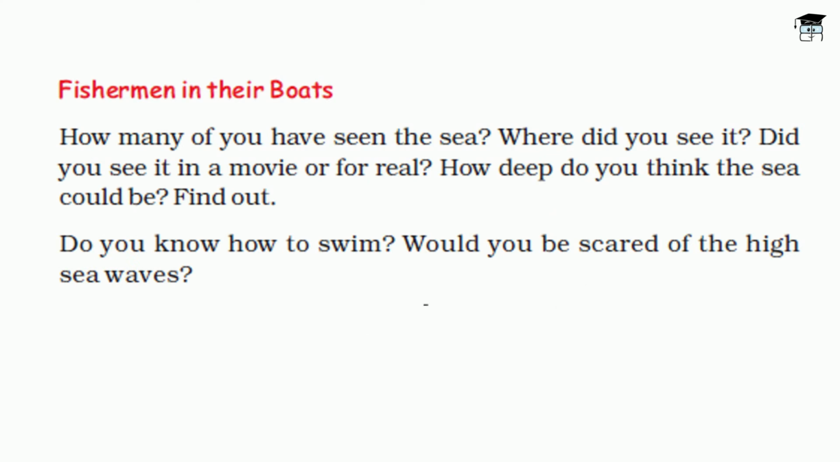Okay, so now comes fishermen in their boats. How many of you have seen the sea? Many of you who live in coastal regions must have seen the sea. Now where did you see it? Did you see it in a movie or for real? How deep do you think the sea could be?